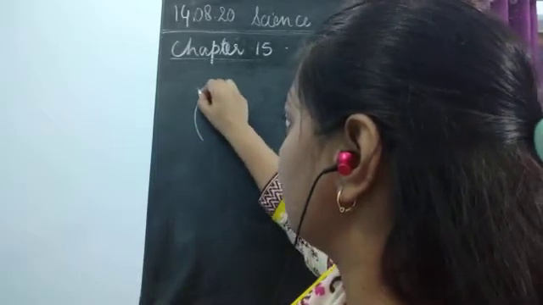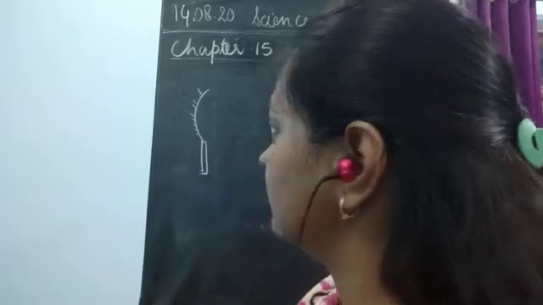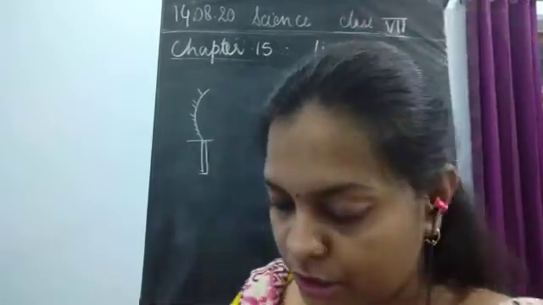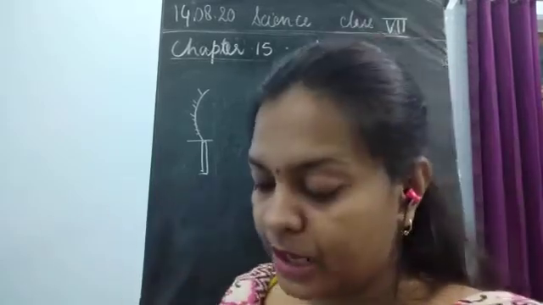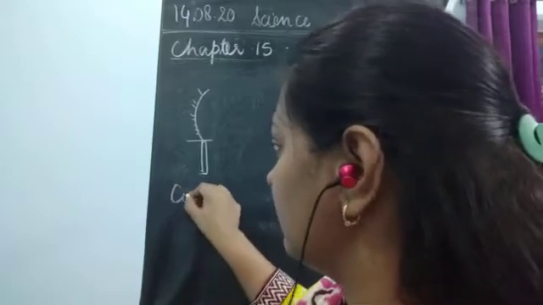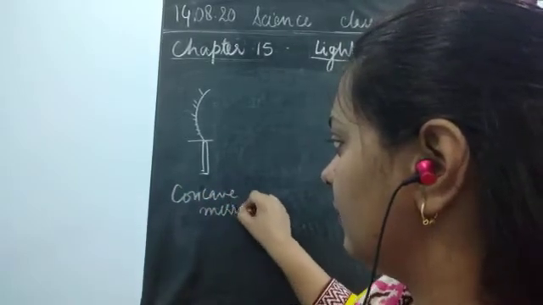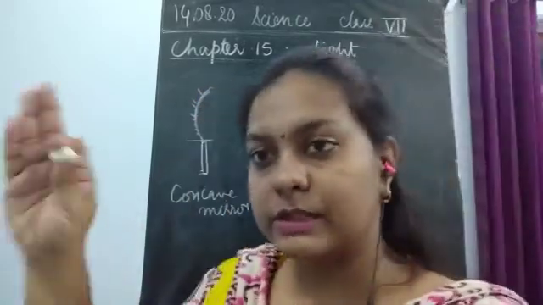Suppose that this is a concave mirror and you are putting it with the help of a stand. You have to keep this steady, which means this mirror should not move. This is a concave mirror, as it has the curved surface inwards.